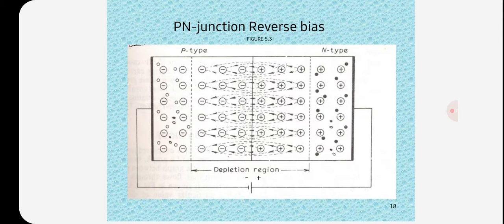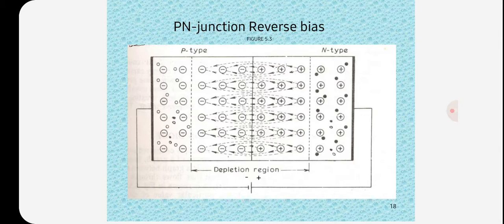In this, when the external voltage applied to the junction is in such a direction that potential barrier is increased, it is called reverse biasing. Suppose a negative terminal of the battery is connected to P region of the diode and the positive battery terminal to the N region.